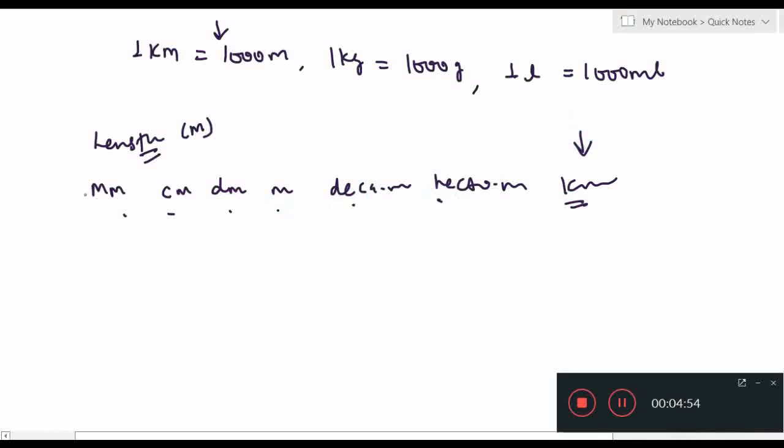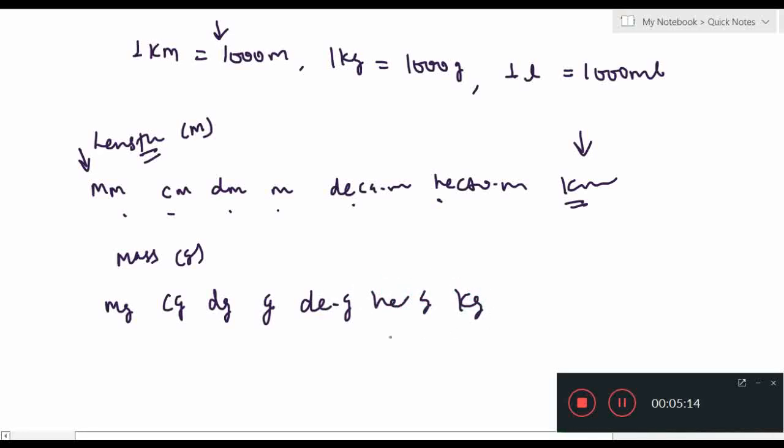So milli, centi, deci, deca, hecto, kilometer. This is the biggest and this is the smallest. Now if I want to do this for mass: milligram, centigram, decigram, gram, decagram, hectogram, kilogram.